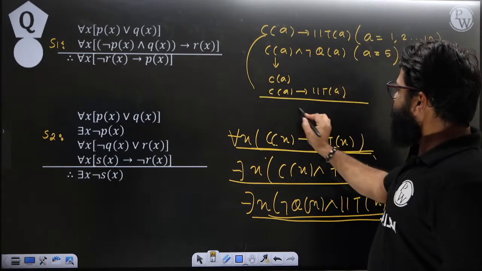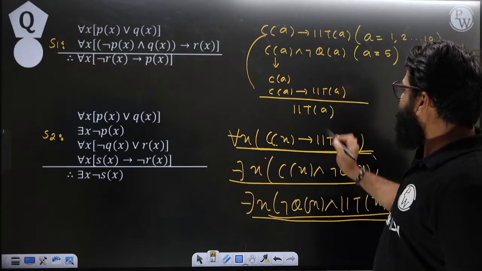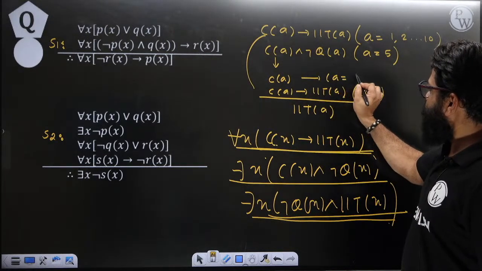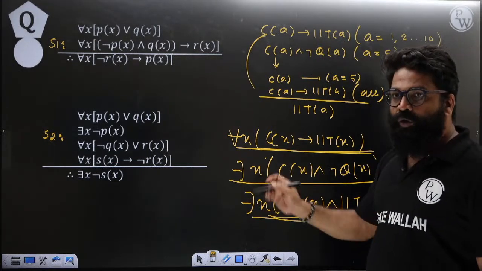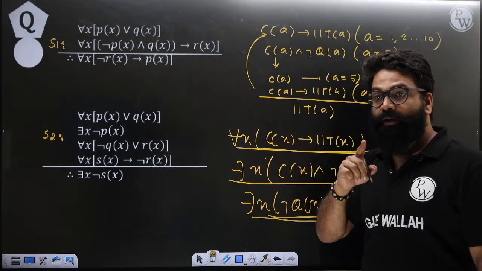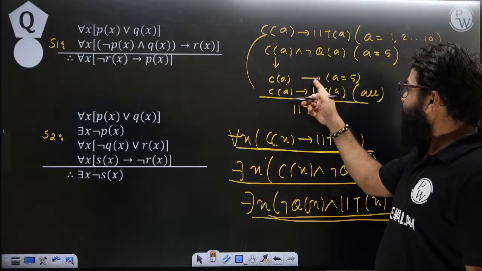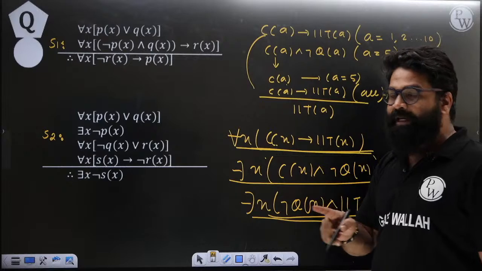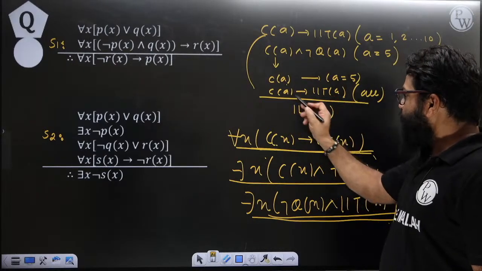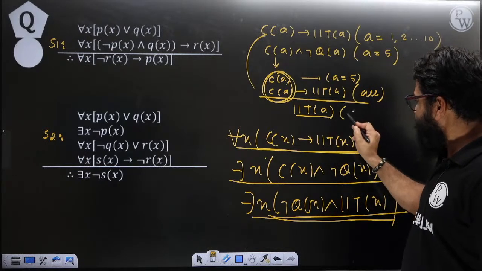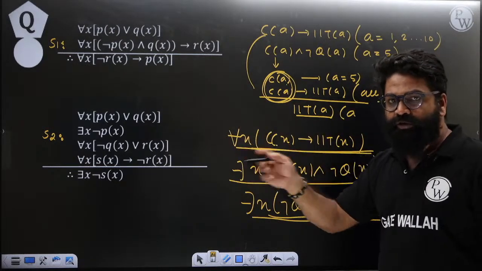Then according to modus ponens, I will get IIT of A. Now, this is for all, while this C of A is only for the fifth student. C of A implies IIT of A. When you match it, you will get the answer IIT of A. Is this for all elements or only for the fifth element?